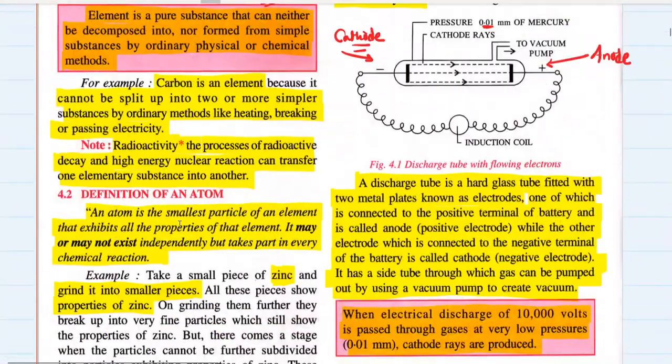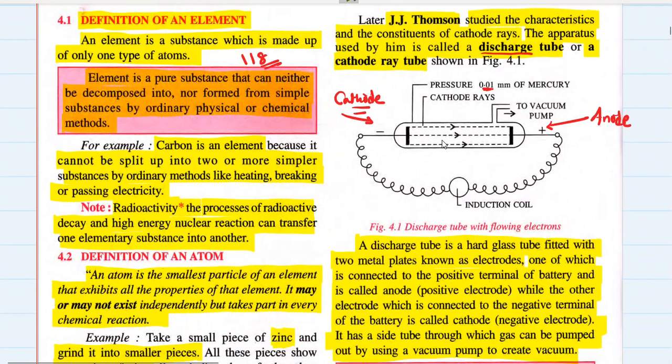So just imagine that the gas which is stored at a very low pressure inside this cathode ray tube or discharge tube is replaced by some other gas. First you take helium, then hydrogen, then maybe oxygen, then maybe carbon dioxide.